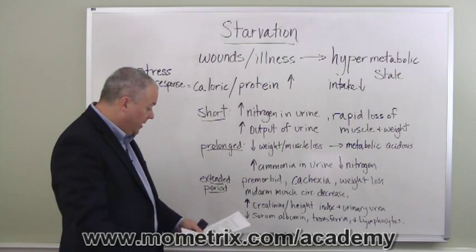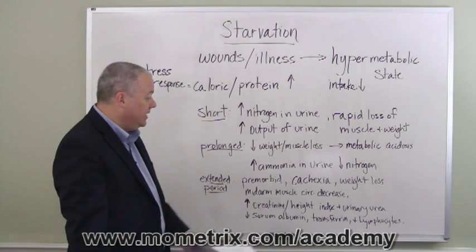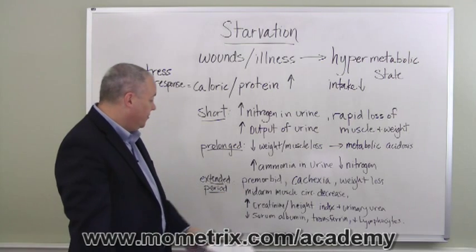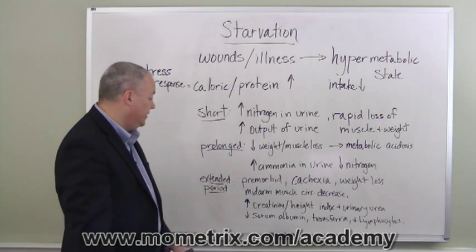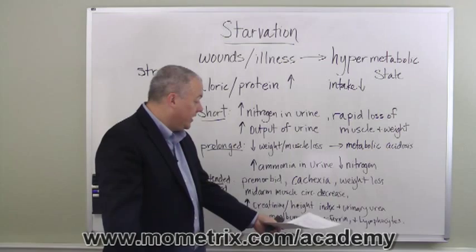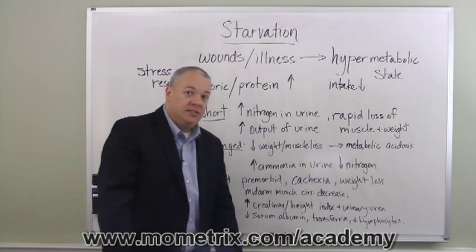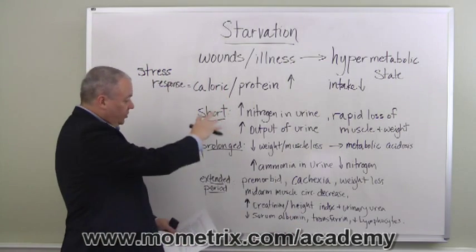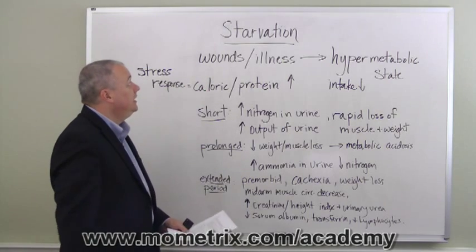There's a sharp increase in the creatinine height index and the urinary urea, and then a decrease in the serum albumin, transferrin, and lymphocytes. So you can see how things change the longer the starvation goes on.